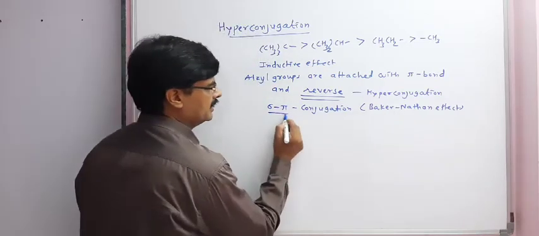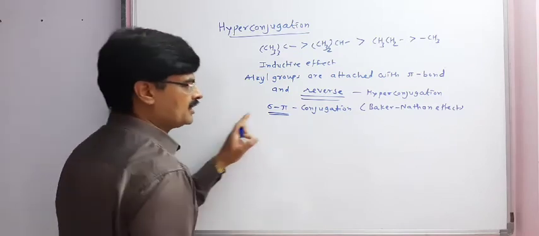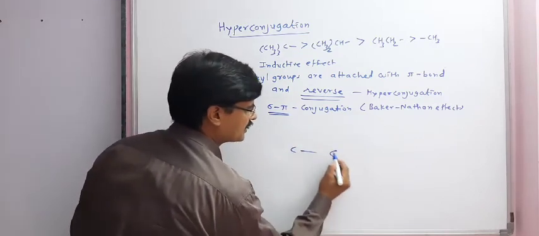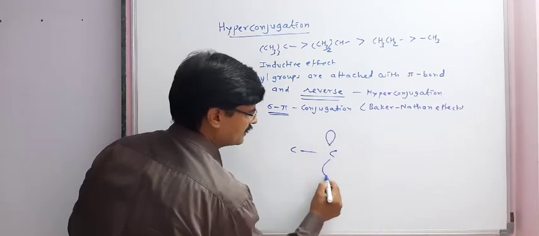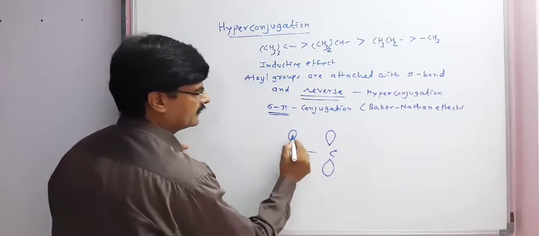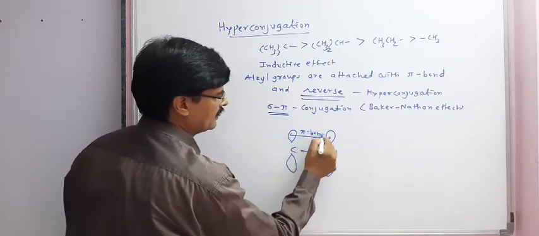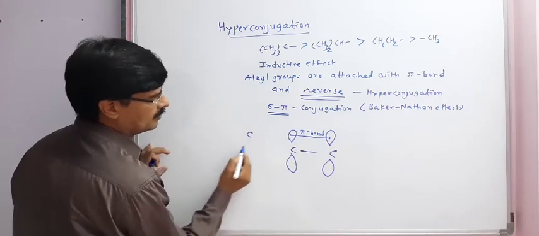Now we will study the orbital representation of hyperconjugation simply by taking the structure. Here we can see this is a pi bond. Now we take another carbon.